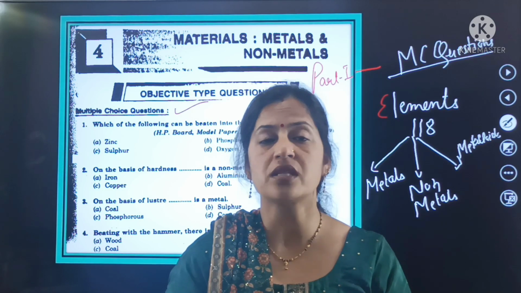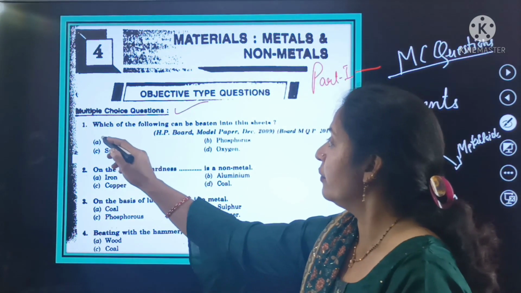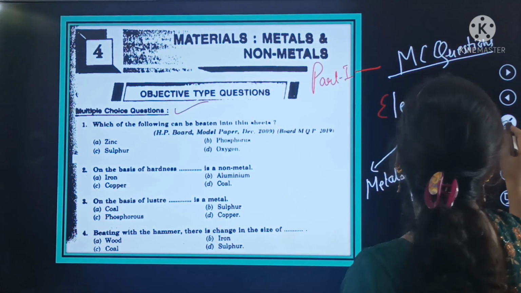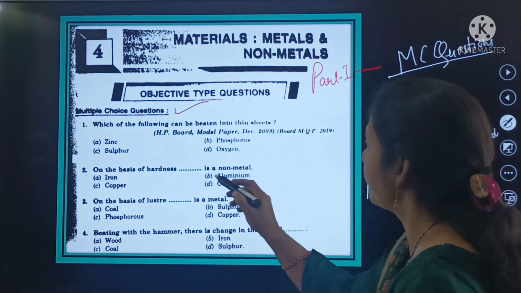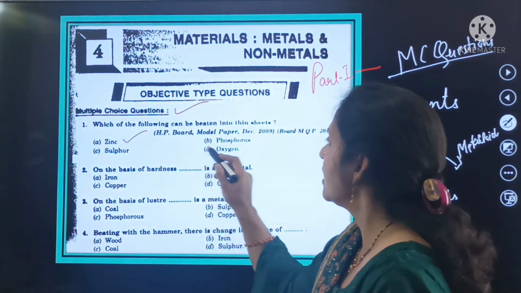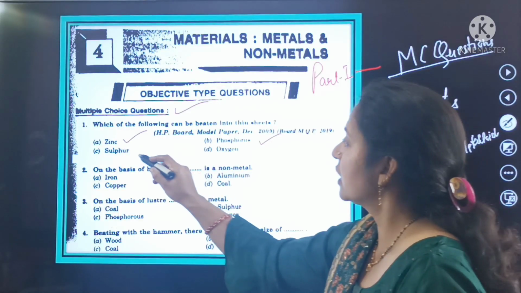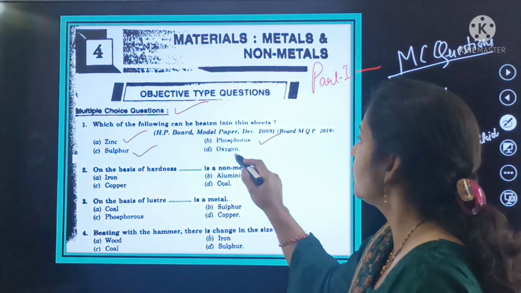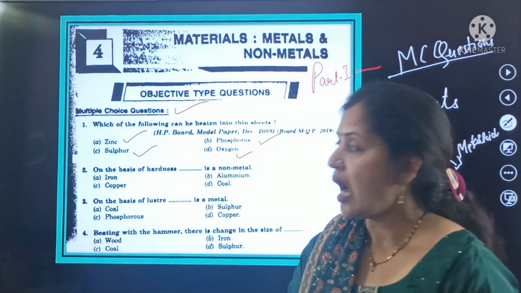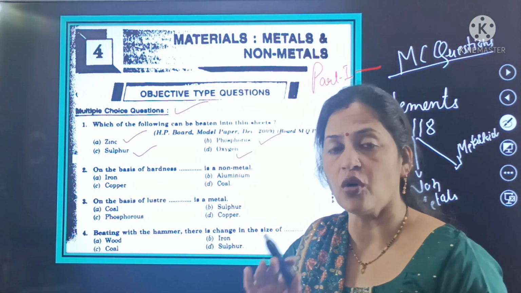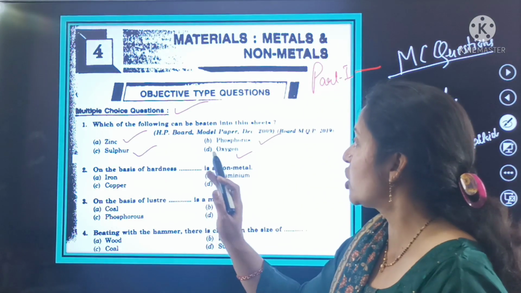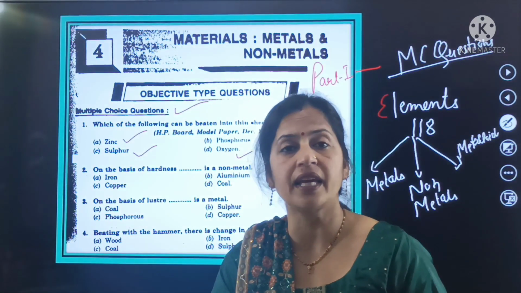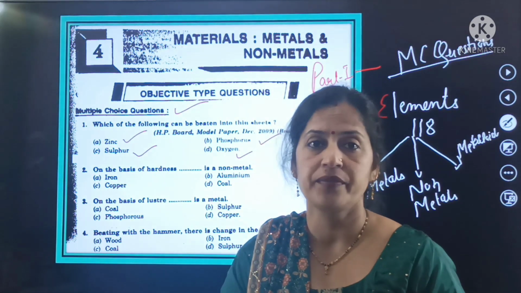Now we start with our first question: which of the following can be bitten into thin sheets? The options are zinc, second one is phosphorus, third one is sulfur, and fourth one is oxygen. You are given 4 options. Out of these options, which of the following can be bitten into thin sheets?